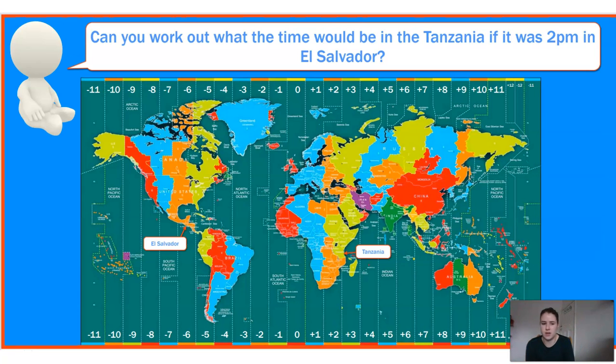Right, let's see if we can do another hard one. I'd like you to pause the screen and see if you can have a go at this one. Can you work out what the time would be in Tanzania if it was 2 p.m. in El Salvador? So you know that El Salvador is -6 to GMT time, so we've got to go backwards. See if you can then work out what it would be when you get to the UK. And then we know that it's going to be 3 hours ahead from where we are in GMT time.